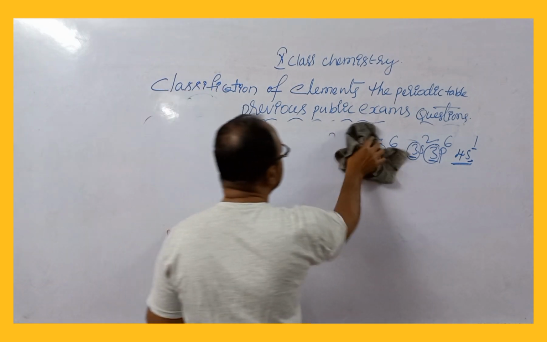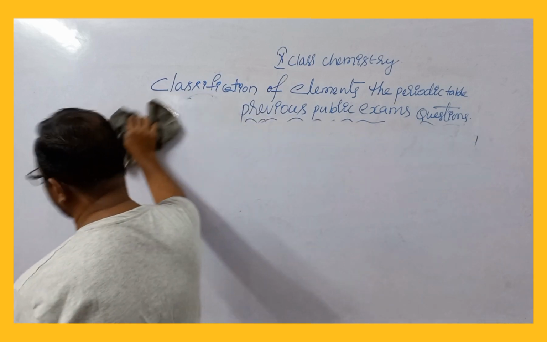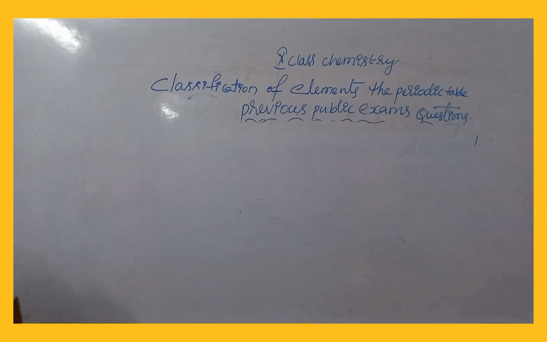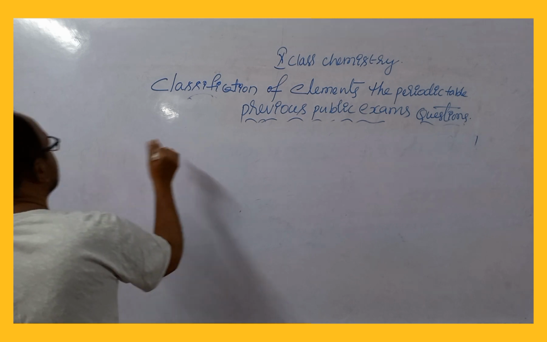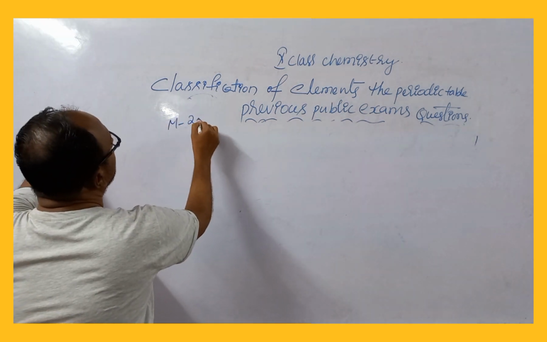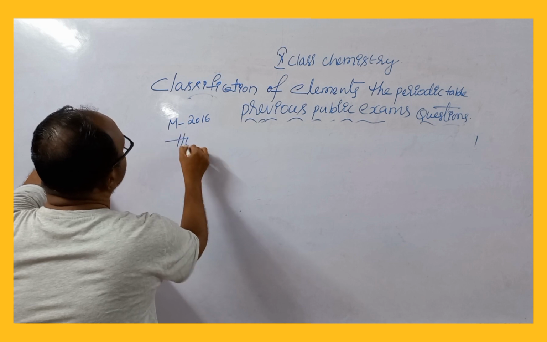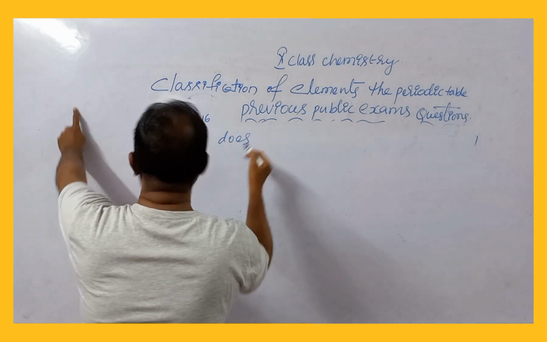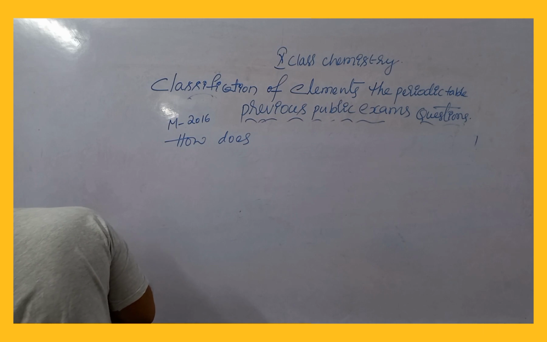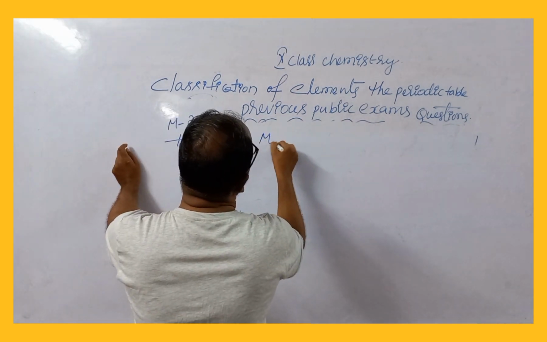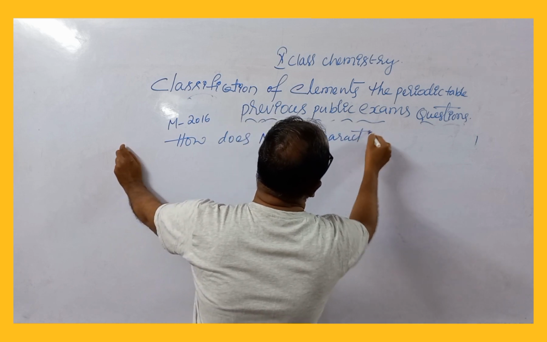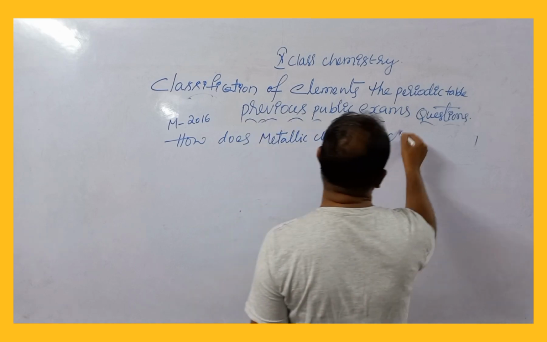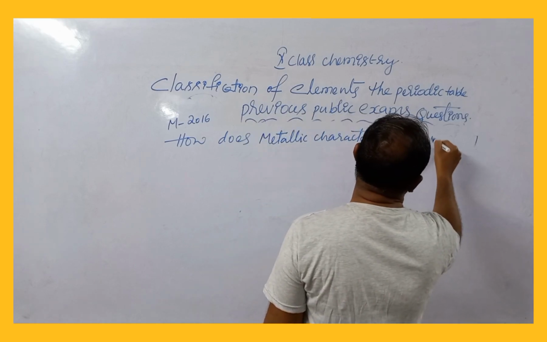Now one more question from this chapter: How does metallic character change when we move? This one came in March 2016.